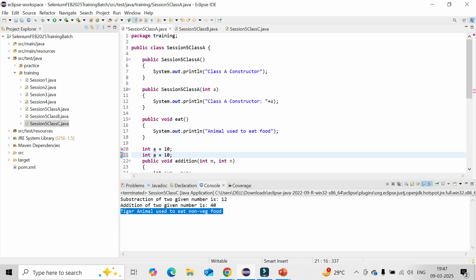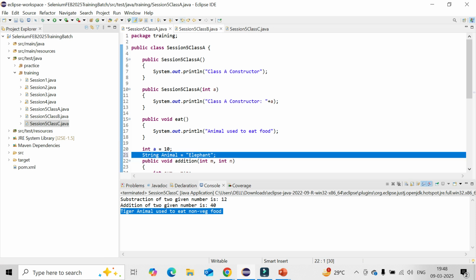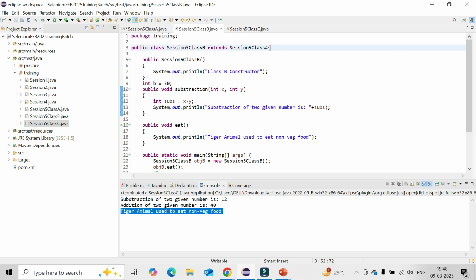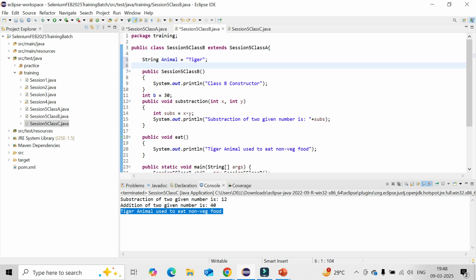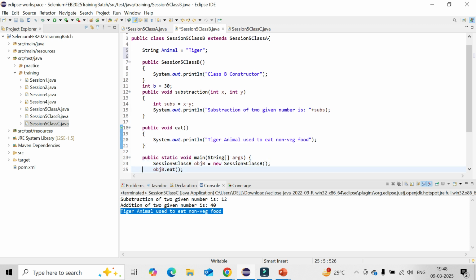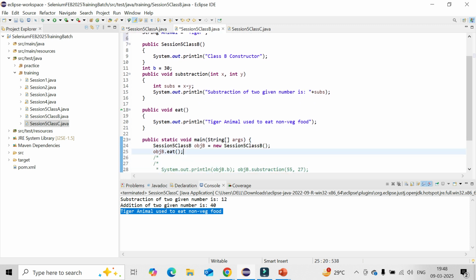So say here a string animal variable equal to, I can create something called elephant, and here in the same way I can give something called tiger, right? Similar way, in case you are using the constructor, sorry, parent method overloading, right?